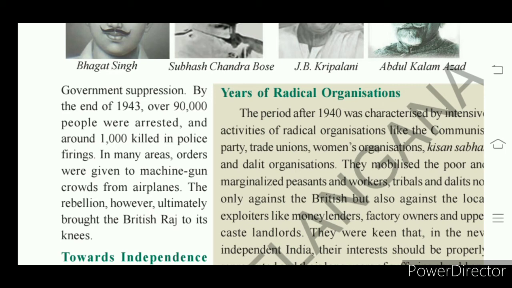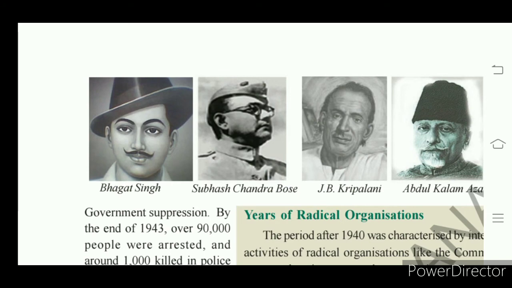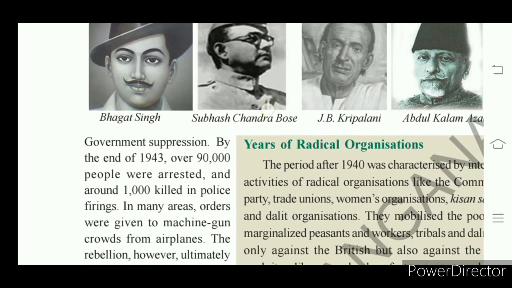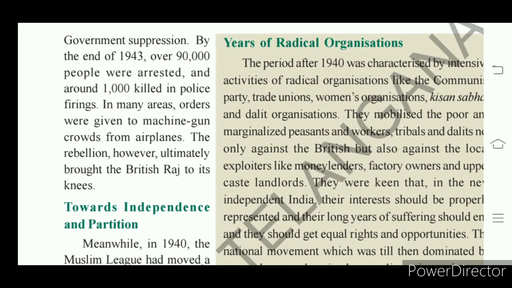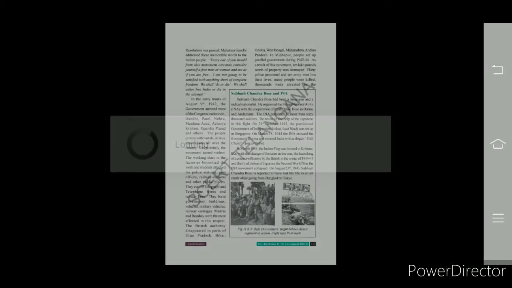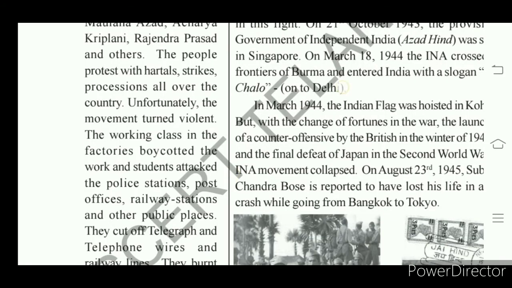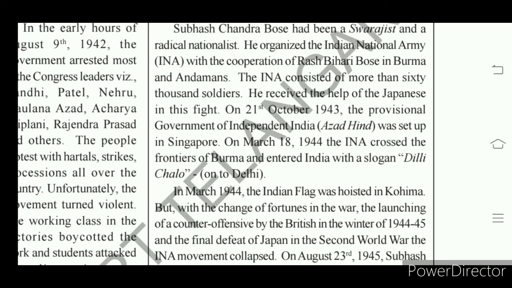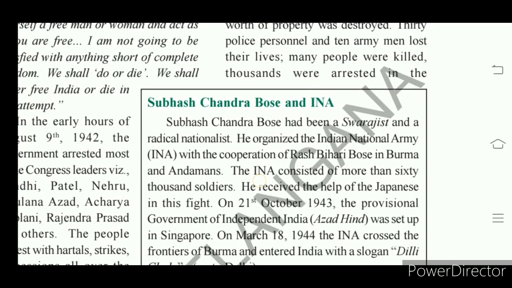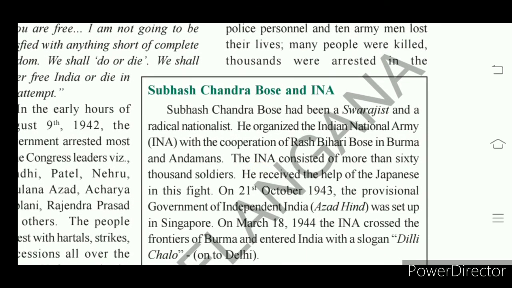Subhash Chandra Bose played a very important role during the freedom movement. When the Quit India movement was going on, Subhash Chandra Bose was also a very important leader. He started the Indian National Army, which we call Azad Hind Fauj.